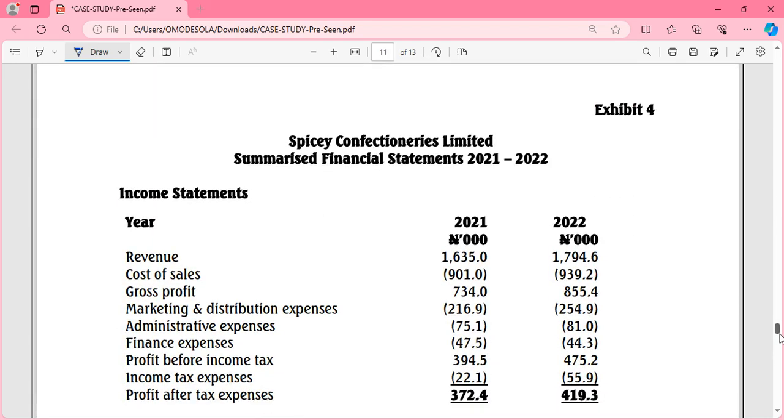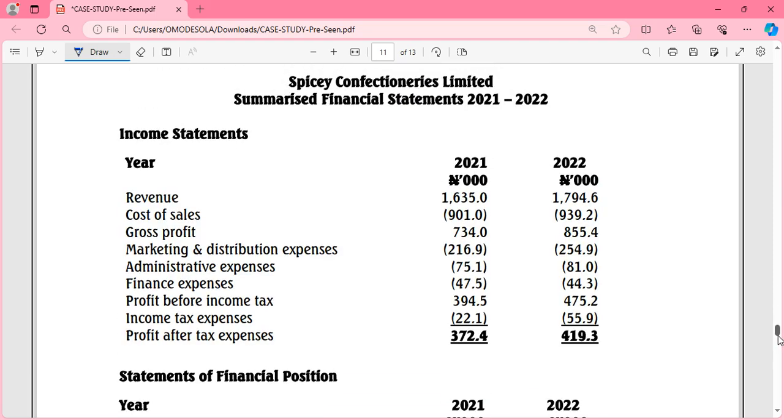Then we're giving information about the summarized financial statement. Yes, we can look at it like this and start saying, no, revenue is increasing, is decreasing. But that will be wrong as a professional accountant. It is highly wrong for you to judge a company's financial statement by looking at its face value. So that's the reason why we employ financial analysis methods such as ratio analysis, trend analysis, and so many other financial analysis methods. That's the reason why we employ them, to analyze the financial statements in order to make conclusions.